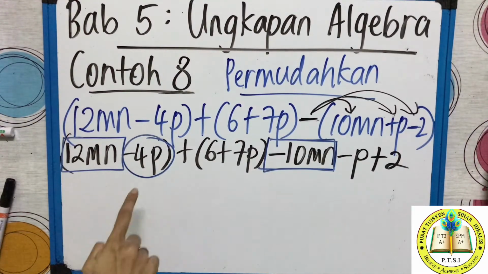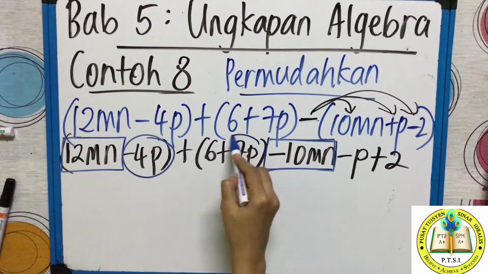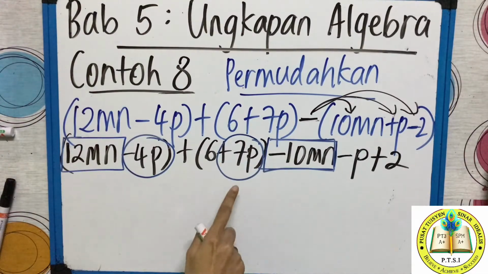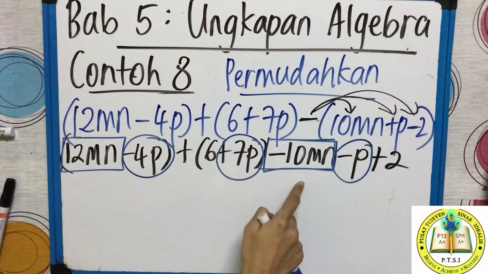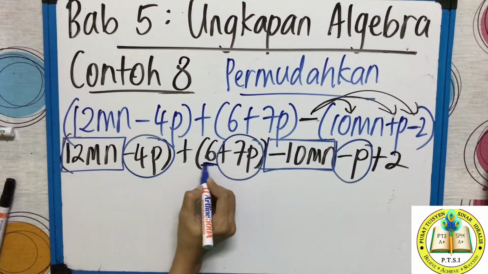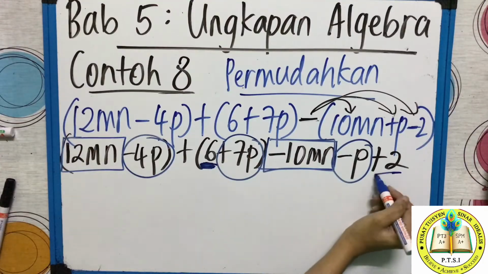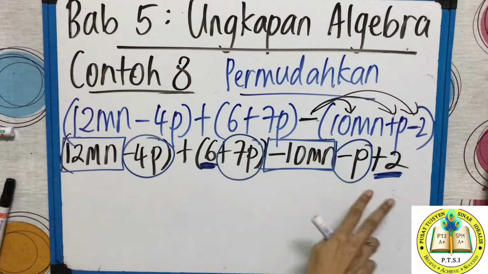Can you see? So I include the negative also, negative 4p. This one is positive 7p, I circle. Here negative p, I circle. So mn cikgu letak kotak, p cikgu bulat. Can you all see that? And the nombor, ini nombor 6, ini nombor positive 2, teacher leave it. You want to put a triangle can, but I leave that.